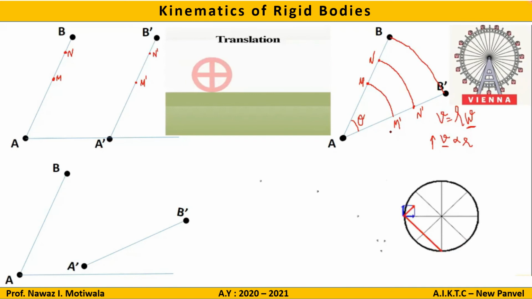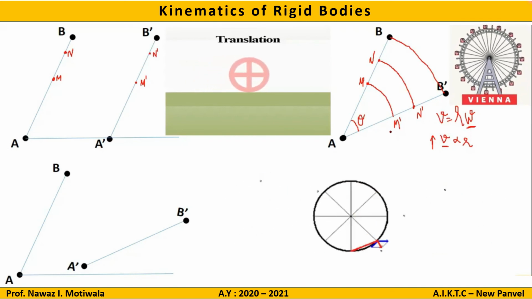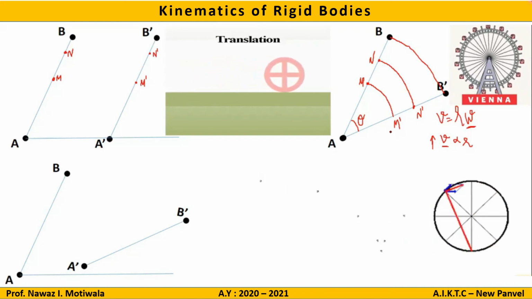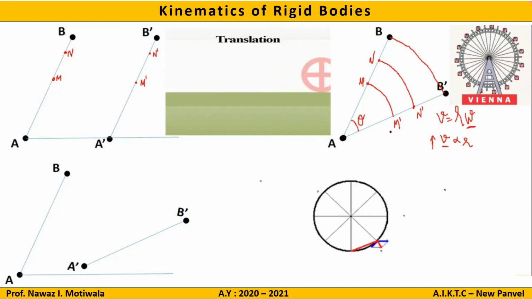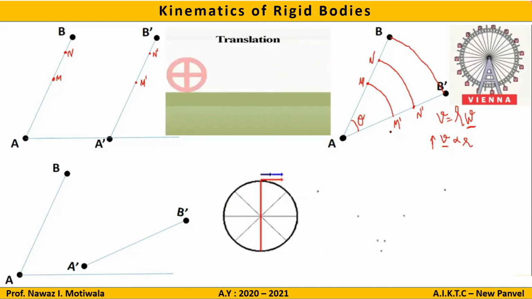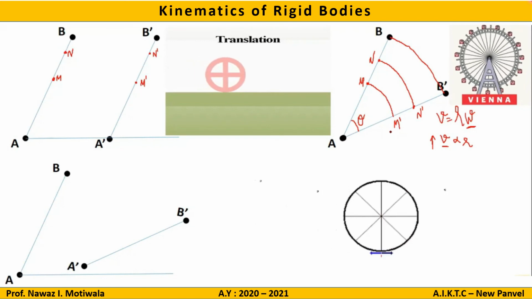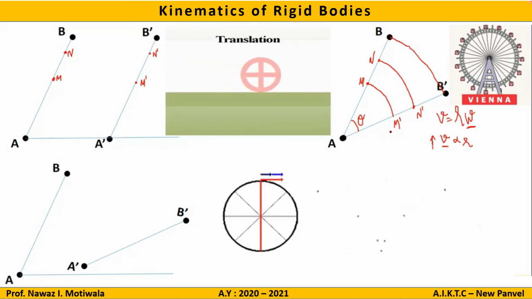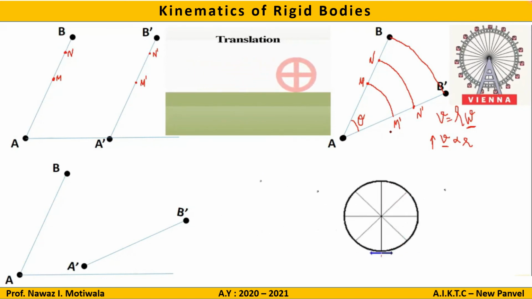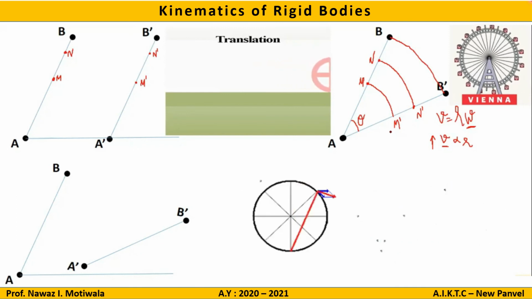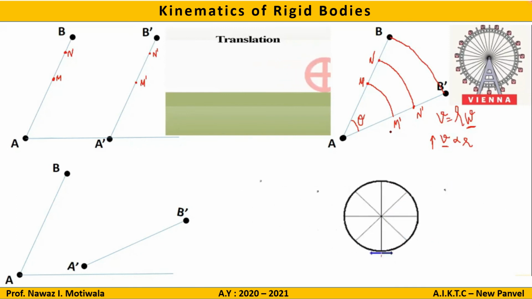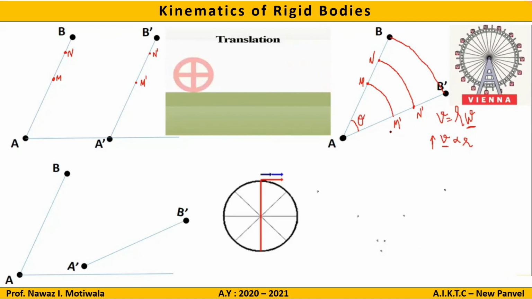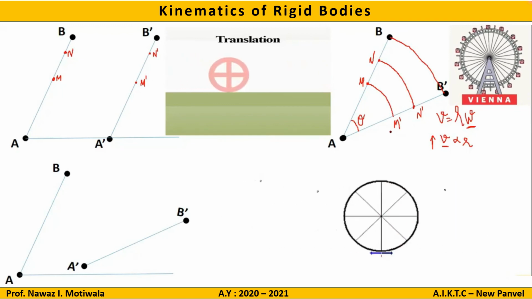It is rotating about the same point, and it is also moving forward or changing its position. Hence, I can say in technical terms that this body is performing general plane motion, that is a mixture of translation and rotational motion. Let us now analyze this type of motion, that is general plane motion, in detail.